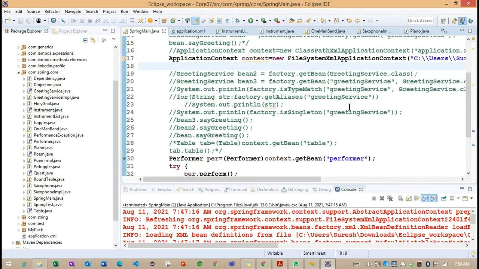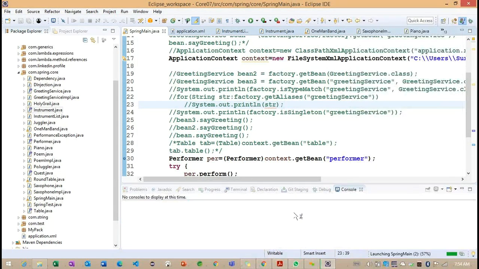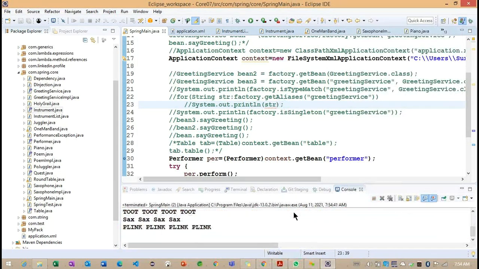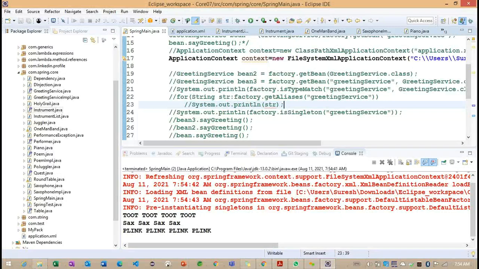Okay. So back to here, I'm trying to run the same example here. Now you can see, so we are getting how many records here? We are getting 3 records here.